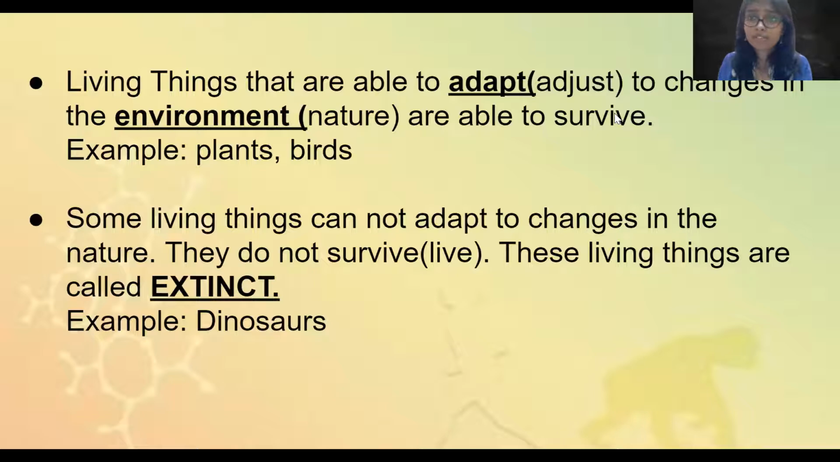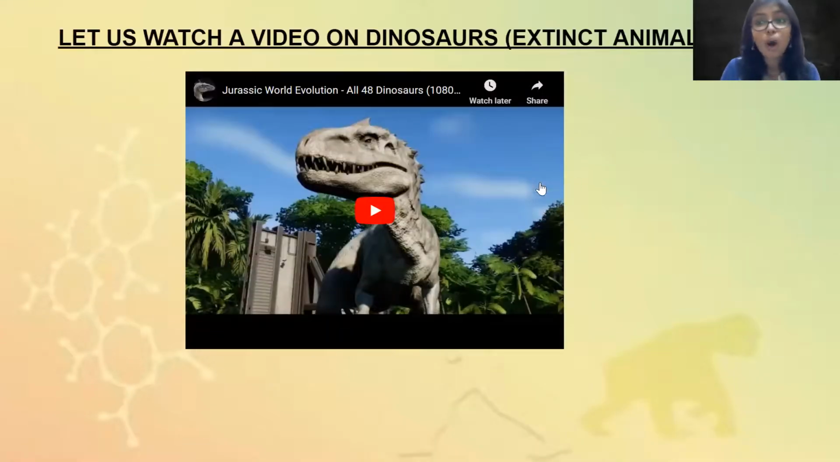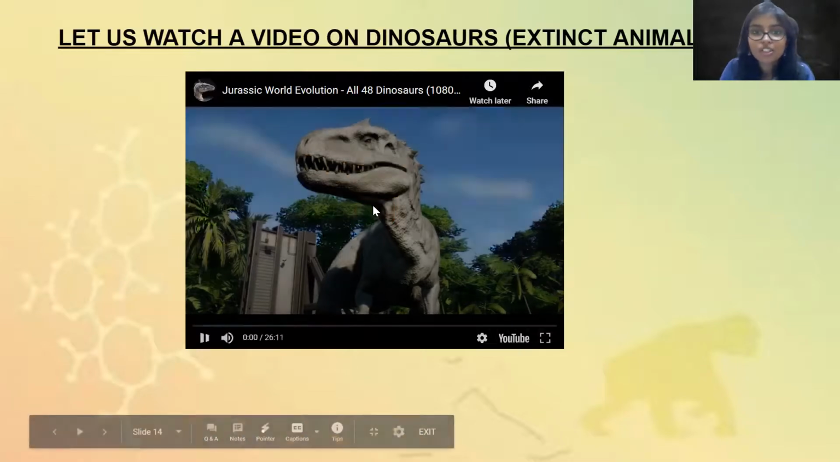So yeah, two types of living things, extinct and non-extinct. जो living beings changes के साथ adapt कर लेते हैं, they're called non-extinct. और जो adjust नहीं कर पाते, मर जाते हैं, they're called extinct. For example, dinosaurs. Now talking about dinosaurs, we're quickly going to watch a video of a few different types of dinosaurs. Dinosaurs is a very interesting concept. So let's watch.